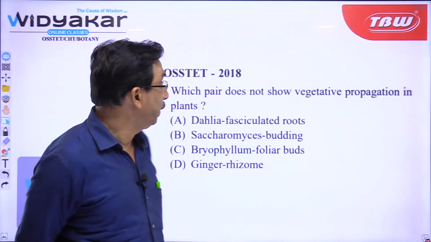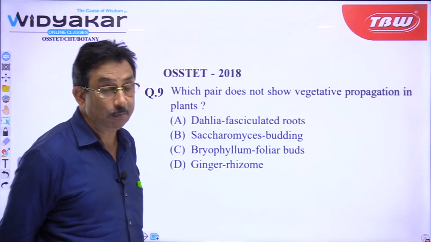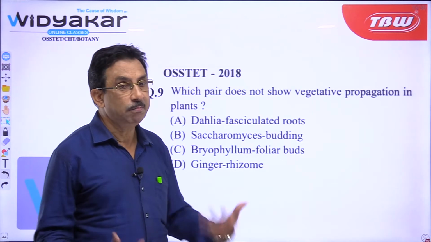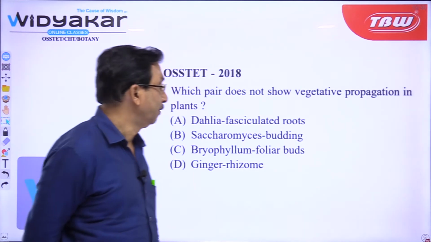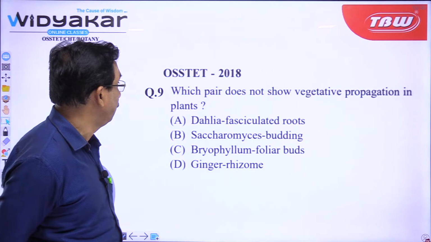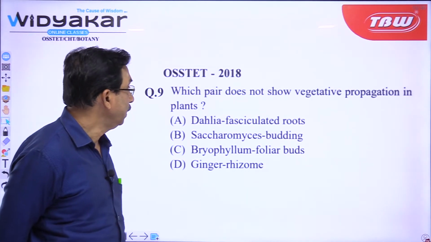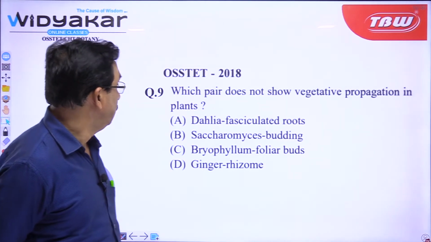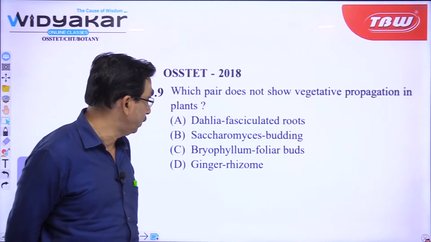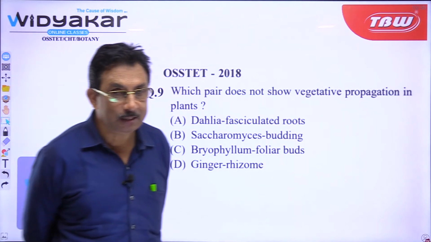Next is, which pair does not show vegetative propagation in plants? You know vegetative propagation, when the plants reproduce or propagate by the vegetative method. Some examples have been given. Which pair does not show vegetative propagation in plants? A, Dahlia fasciculated root, B is Saccharomyces budding, C is Bryophyllum foliar buds, D ginger rhizome. So, try this answer.